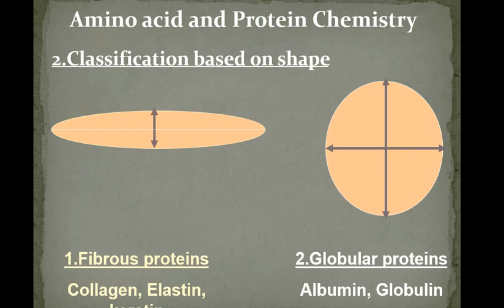Then the second type of protein based on the shape is globular proteins. Globular proteins, they are round, spherical, or circular in shape. So that is why they are called globular proteins. Examples for globular proteins, we have albumin and globulin.